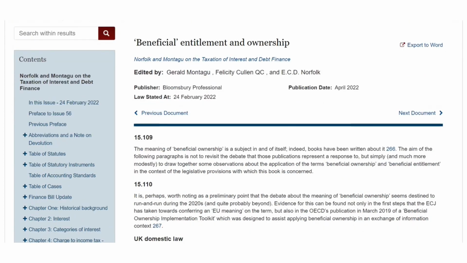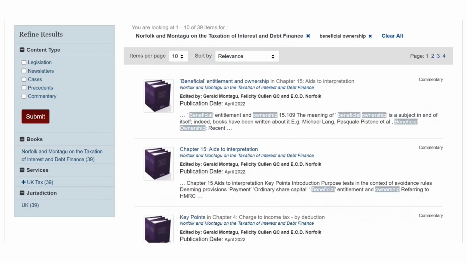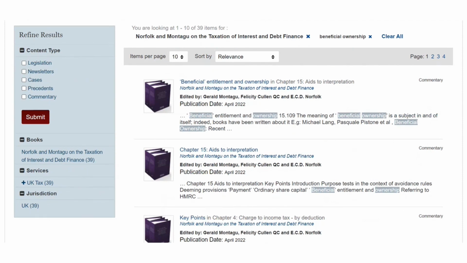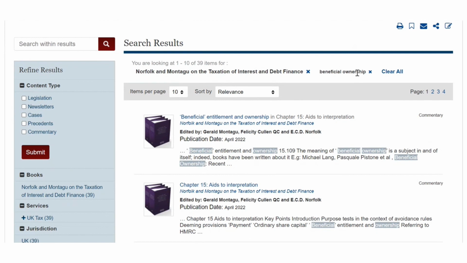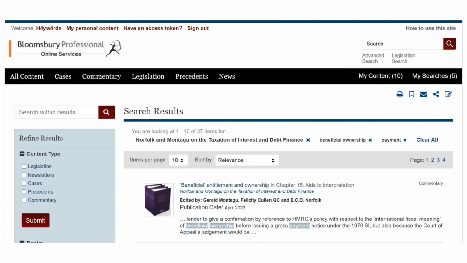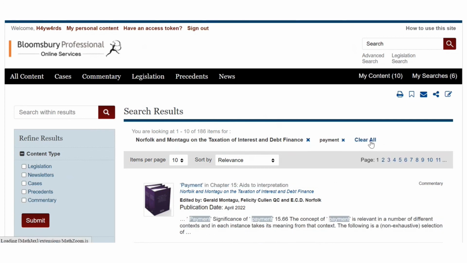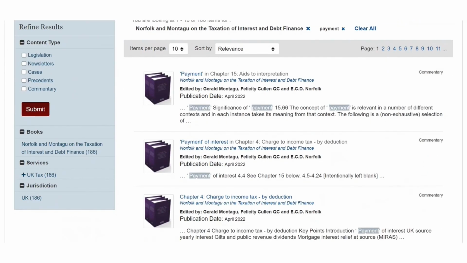If you want to search again, let's just go back to those search results. You can add any particular phrase onto the search bar. So let's put in payment, and that's slightly reduced the number of hits here. You can remove any item from the search bar you like. So I'm just going to remove beneficial ownership as an example. And now we're just looking at payment within Norfolk and Montagu.